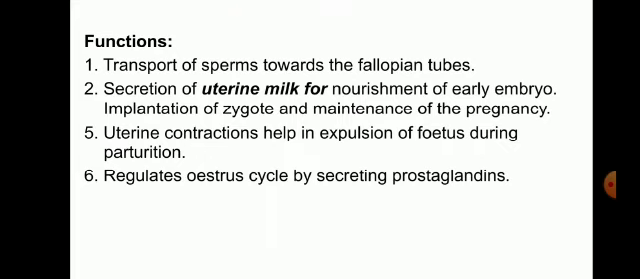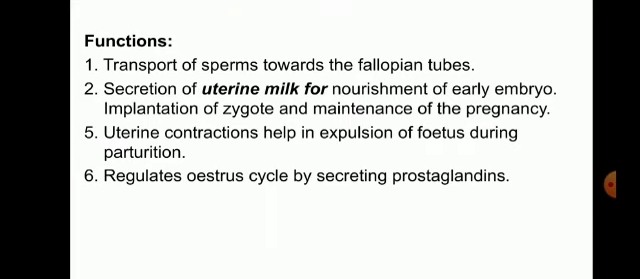Then the functions of the uterus: transport of sperm toward the fallopian tubes, secretion of uterine milk for the nourishment of the embryo body, early embryo, implantation of the zygote, and maintenance of the pregnancy. Zygote means the male and female gametes united. It's a form of a cell. It is called a zygote. It is the fertilized ova.